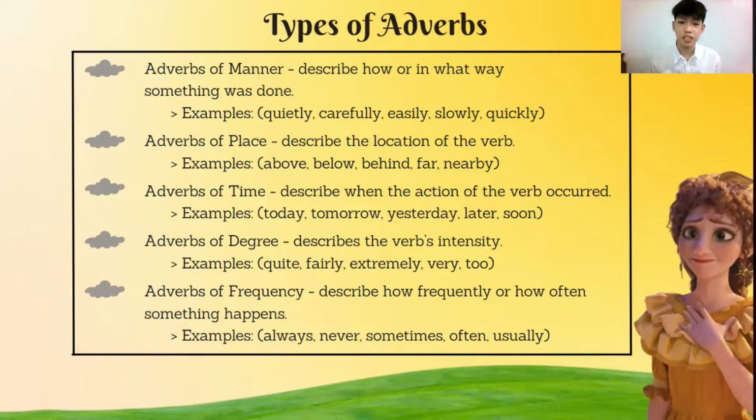Adverbs of place, which describes the location of the verb. Examples: above, below, behind, far, and nearby. Adverbs of time describe when the action of the verb occurred. We have the examples today, tomorrow, yesterday, later, and soon. Adverbs of degree describe the verb's intensity. We have the examples quite, fairly, extremely, very, and deep. And finally, adverbs of frequency, which describes how frequently or how often something happens. So we have the examples always, never, sometimes, often, and usually.